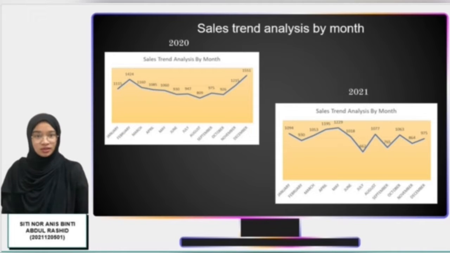Next, the month with the highest sales in 2021 is May, with total sales of RM1229. Despite sales decreasing at the start of the year, total sales steadily increase from RM930 to RM1229 from February to May. However, it fell precipitously at the end of the second quarter and the start of the third quarter, from RM1229 to RM662. The sales trend for 2021 is inconsistent, as it increased and decreased over time. The lowest sales were in July at the start of the third quarter, when total sales were RM662. This is the company's lowest sales figure across 2020 and 2021.